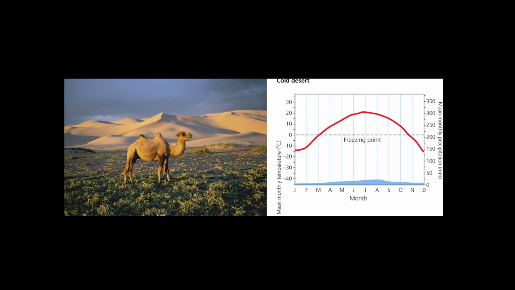Also, the bulk of the precipitation occurs in the warmer summer, which means this type of biome is different from the temperate desert, where the winter is somewhat warmer and wetter.